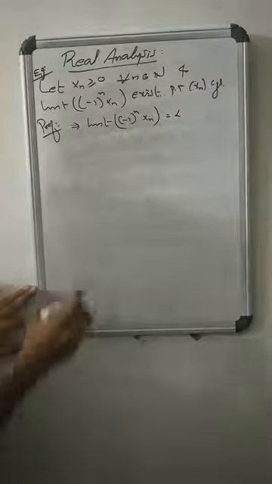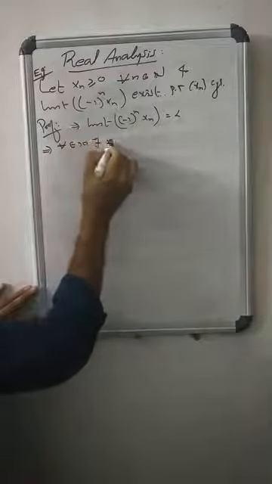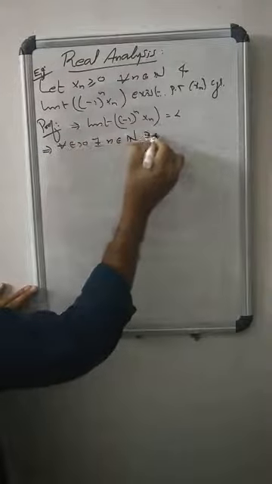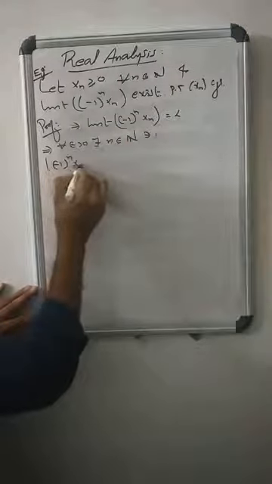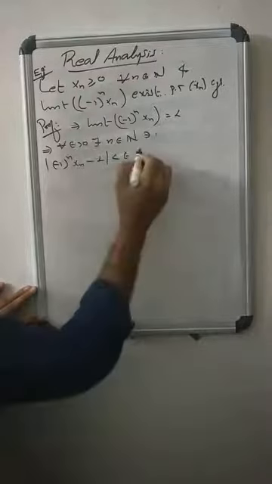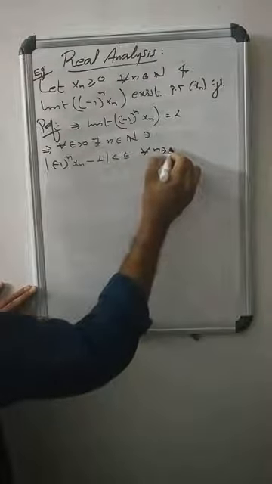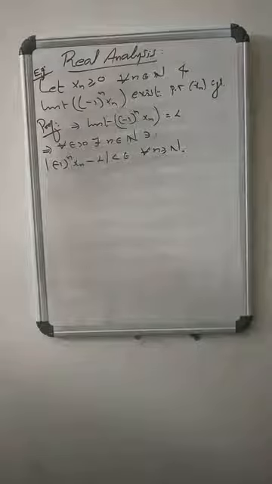So that means for all epsilon positive, there exists N in the natural numbers such that the modulus of (-1)^n x_n minus L is strictly less than epsilon for all n greater than or equal to N. Agree?